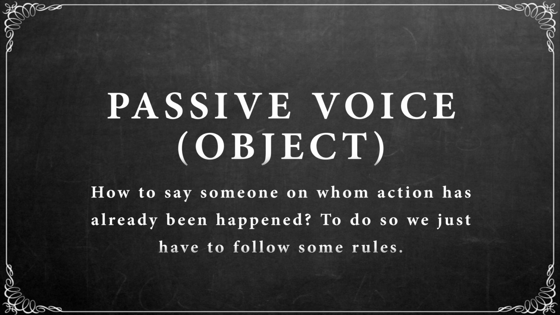Passive voice, for object. How to say someone on whom action has already happened. To do so we just have to follow some rules. Since the action that happened has become past, therefore past tense verbs are used to make passive voice for objects.